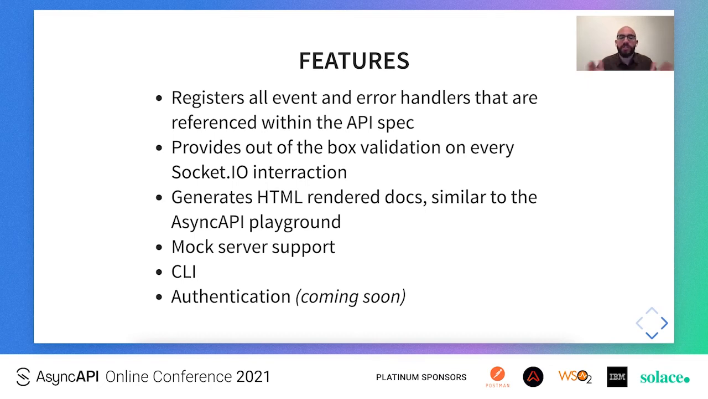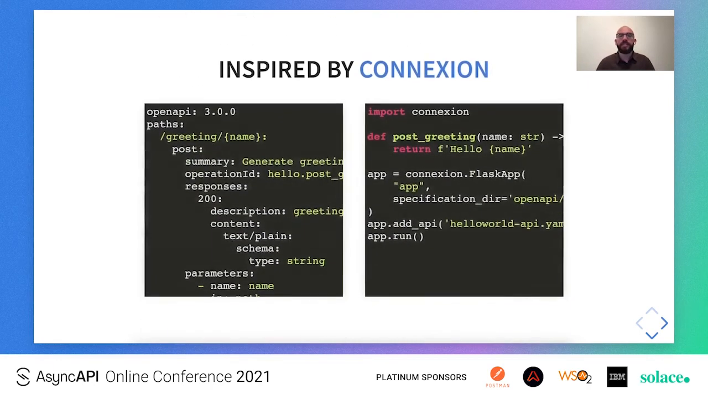There is also mock server support, where one could spin up a fully functional mock server just by referencing a local AsyncAPI file, without the need of any extra code. There is also a CLI interface, and there is also an authentication feature coming soon, which will be based on the security schemes of the specification. So Asynction was originally inspired by Connexion, and hence the naming.